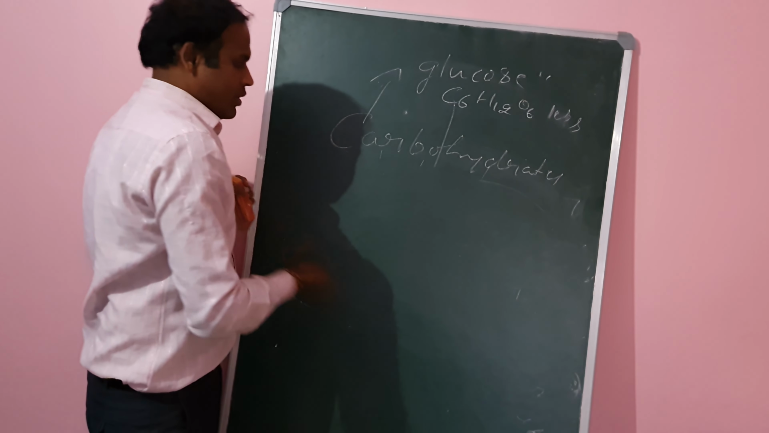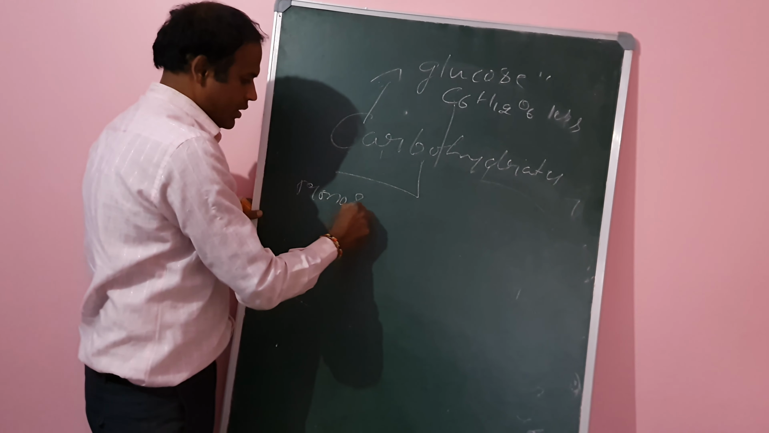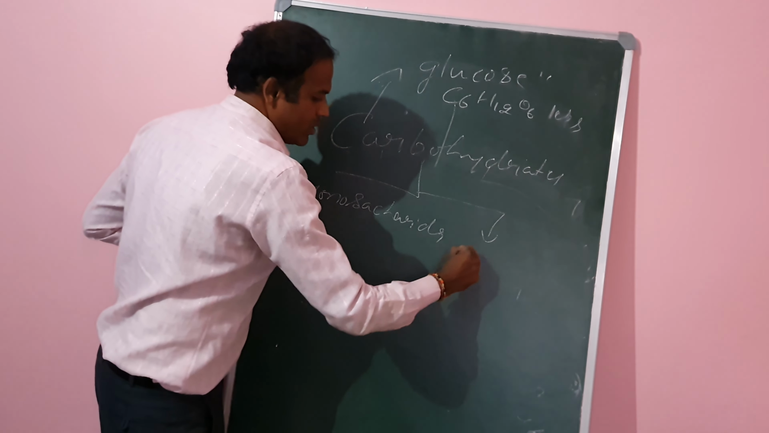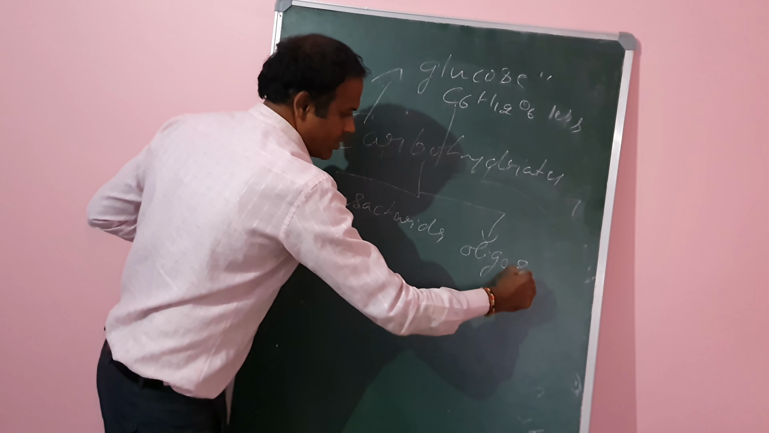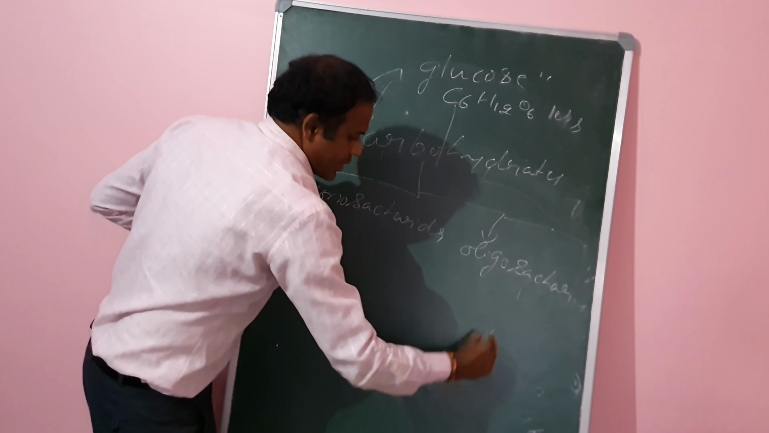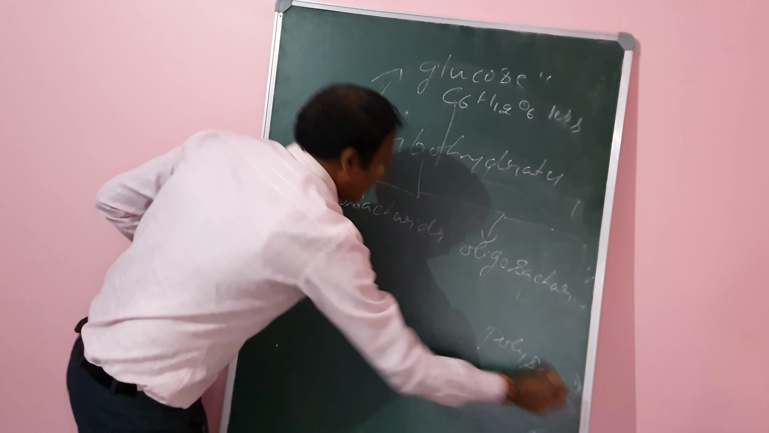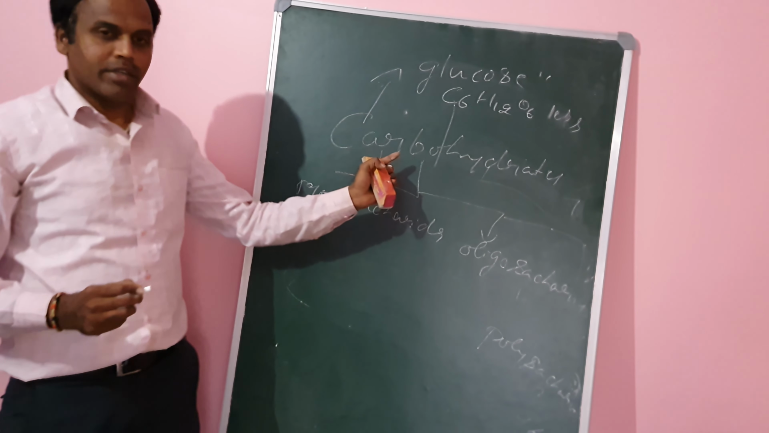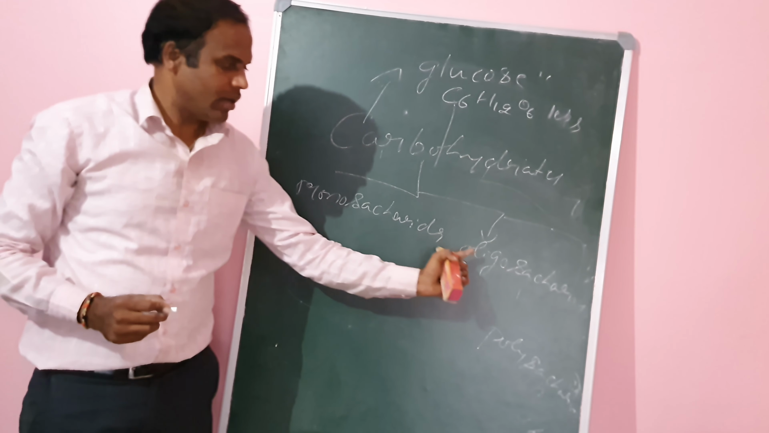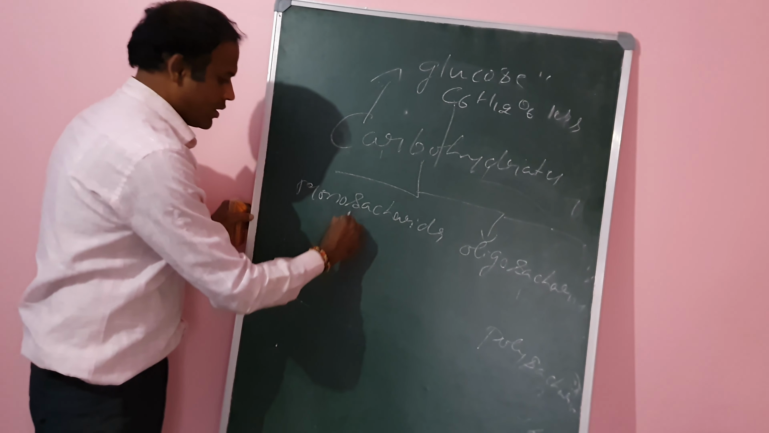This classification has three groups. One is monosaccharides, then oligosaccharides, and another one is polysaccharides. Carbohydrate classification depends upon hydrolysis: monosaccharides, oligosaccharides and polysaccharides. First, let us go into the monosaccharides.